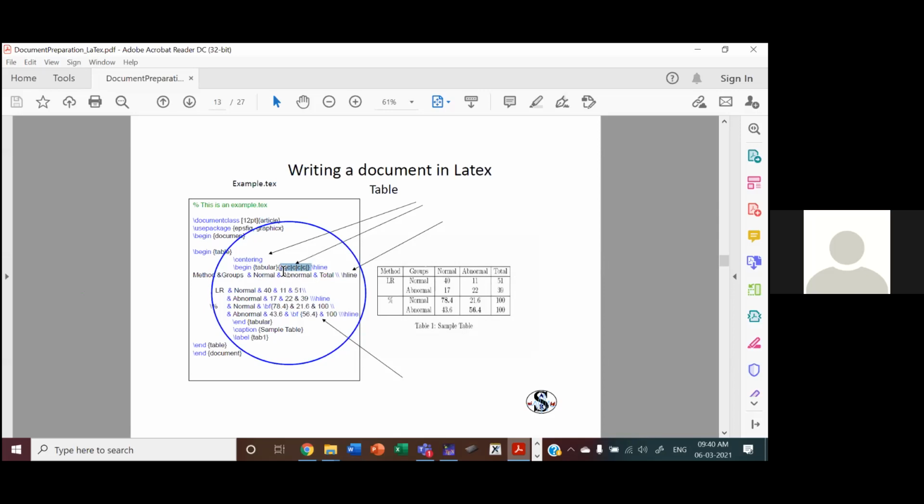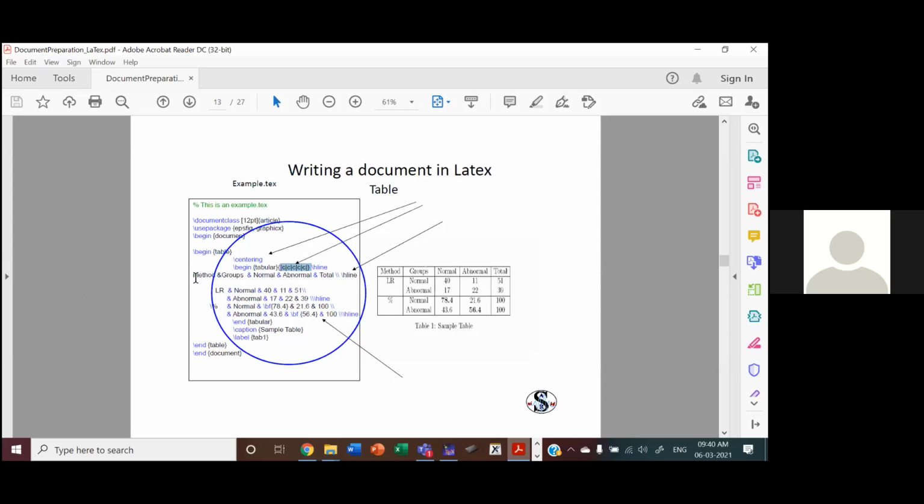And what is the C? The contents must be centered. 5 columns, the content must be centered. And what is a line in between? That indicates different columns. And hline, this clause is used to give a horizontal line. You can see after each value, you have to give a horizontal line.